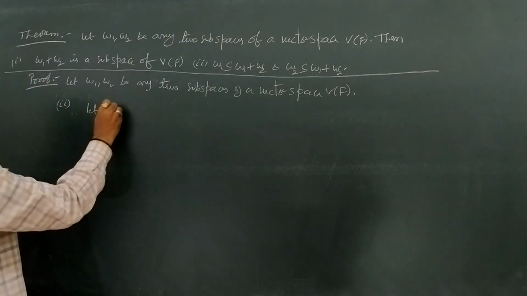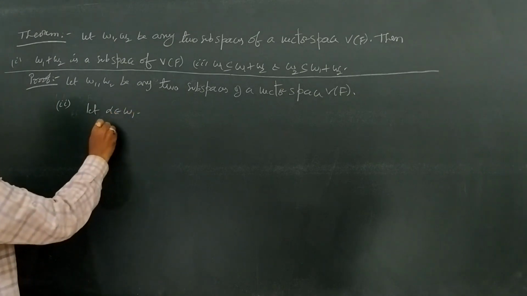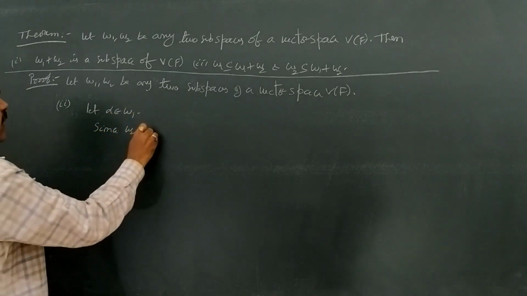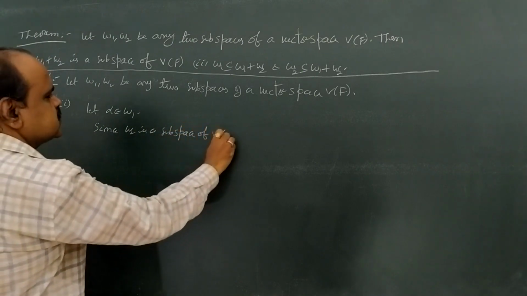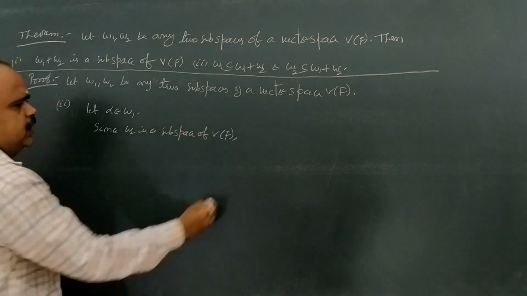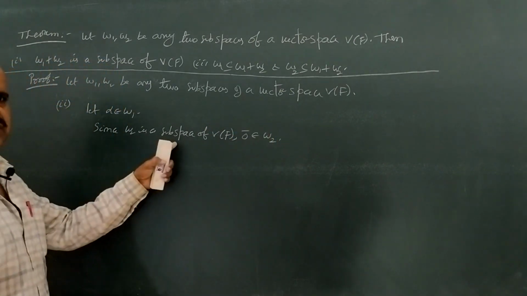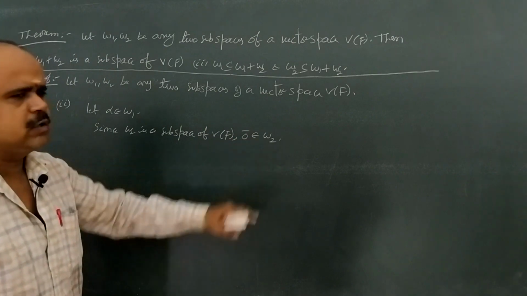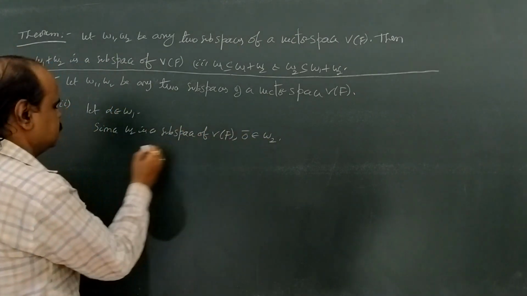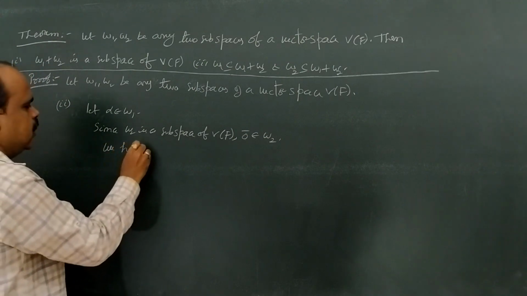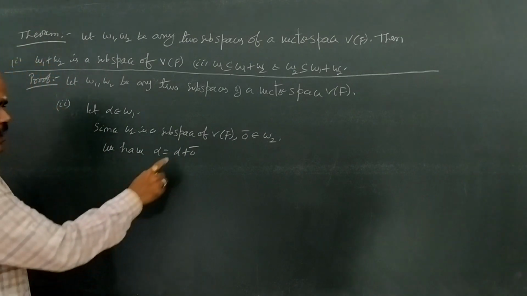For that, let α belong to W1. Since W2 is a subspace of V(F), we have 0 belongs to W2. Subspace means it is a vector space, so 0 must belong to W2. Since α belongs to W1 and 0 belongs to W2, we can represent α as α + 0.